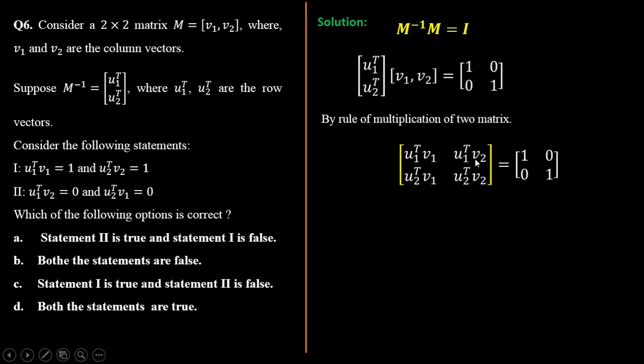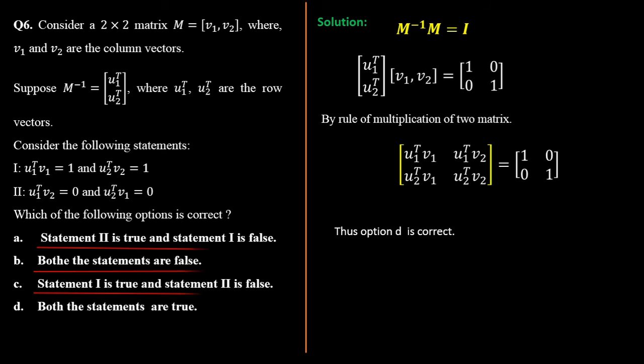Similarly, U1 transpose V2 is 0 and U2 transpose V1 is also 0. So statement 2 is also correct in our calculation. So our answer is option D, that both the statements are true. This question was asked in GATE 2019 in the engineering mathematics section. So our final answer is option D, that is, both the statements are true.